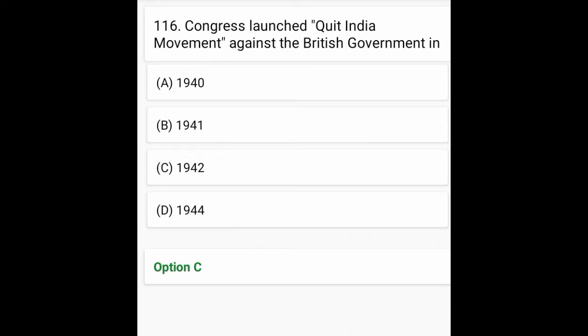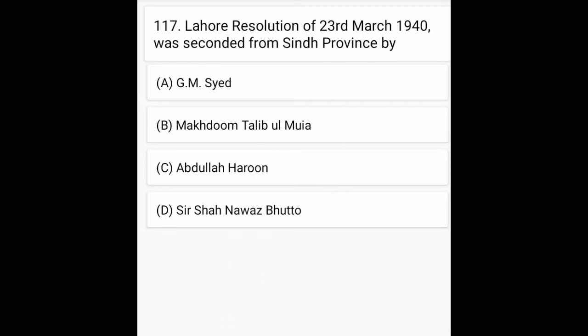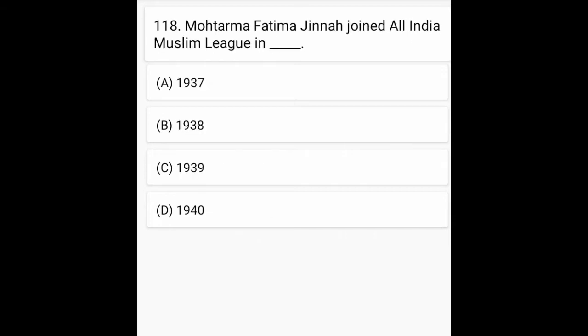1942 में कांग्रेस ने क्वाइट इंडिया मूवमेंट जो है उसको ब्रिटिश गवर्नमेंट के खिलाफ ये स्टार्ट की. Lahore Resolution of 23rd March 1940 was seconded by Sindh province by. Option C is correct, Abdullah Haroon. Muhtarama Fatima Jinnah joined All India Muslim League in. Muhtarama Fatima Jinnah ने कब All India Muslim League में शमूलियत अख्तियार की? Option A is correct, 1937.